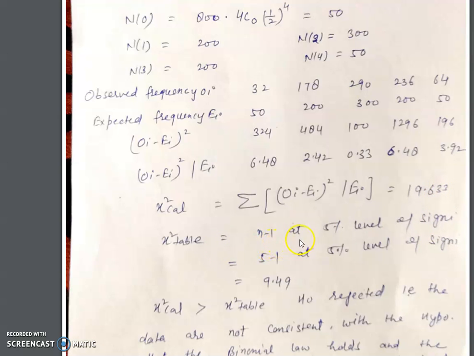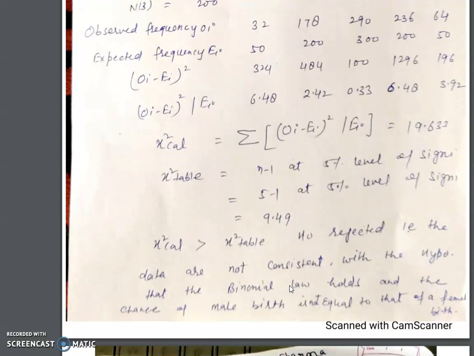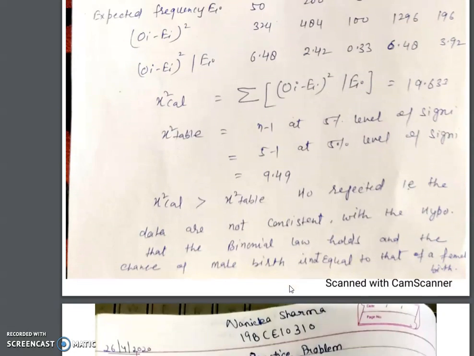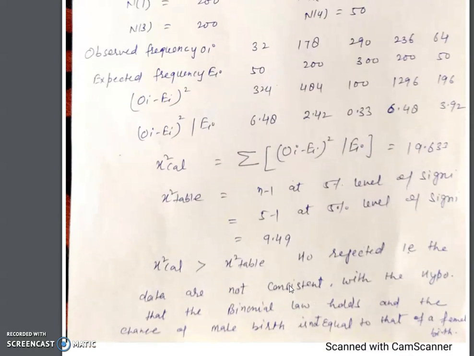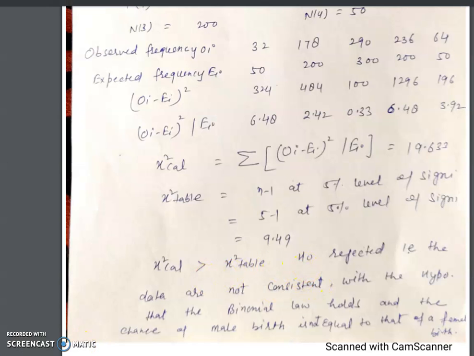The chi-square table value is n minus 1, that is 4, at 5%. From the table of significance, this value is 9.49. So here we can see that the chi-square calculated value is 19.633 and the chi-square table value is 9.49.